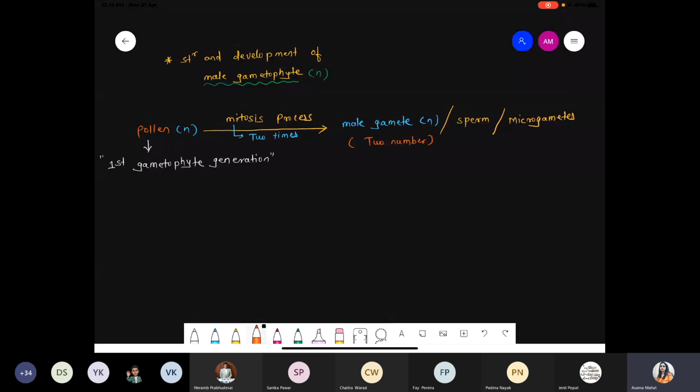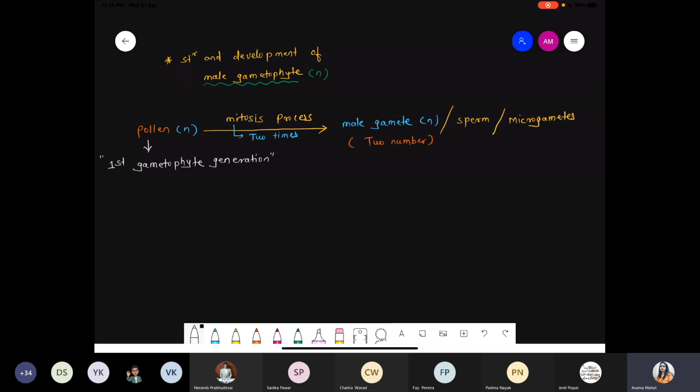So I'm repeating this point again. Pollen is the first gametophytic generation. Gametophytic generation means what? It further forms gametes. That pollen, which is haploid in nature, undergoes mitosis two times and produces two male gametes. That male gamete is also called the sperm, also called the microgamete, and those are haploid in nature.